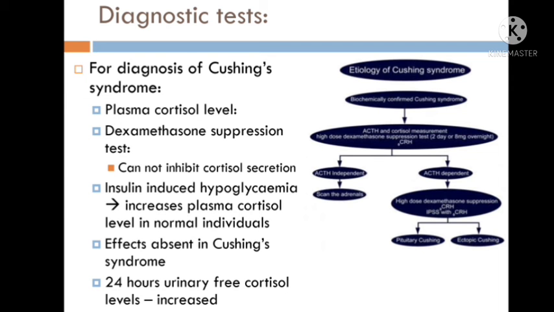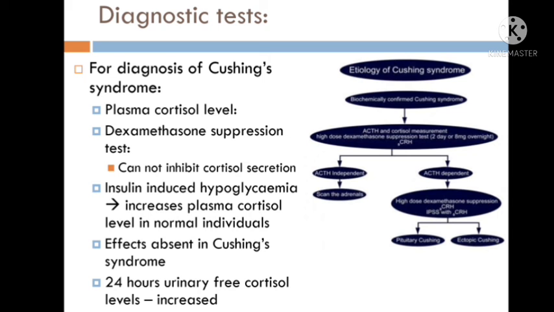Another diagnostic test is the dexamethasone suppression test. When we give dexamethasone in a normal individual, because dexamethasone has glucocorticoid-like activity, glucocorticoid is increased, then it results in inhibition of ACTH secretion, and as ACTH is inhibited, corticosteroid secretion is also reduced. But in Cushing syndrome, this suppression is absent.